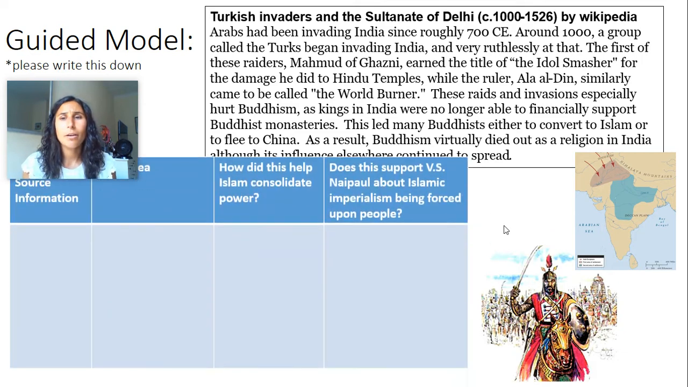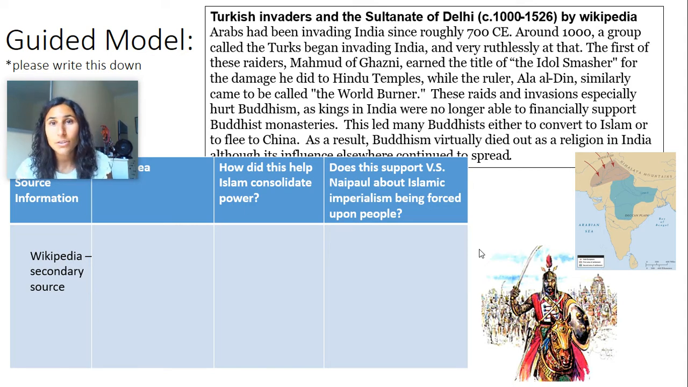I want to start by going back to my chart, and I want to talk about the source information. So who the heck is this coming from? Very simplistically, this is from Wikipedia. It's a secondary source of information, most likely taken from other primary and secondary sources that the author read from.